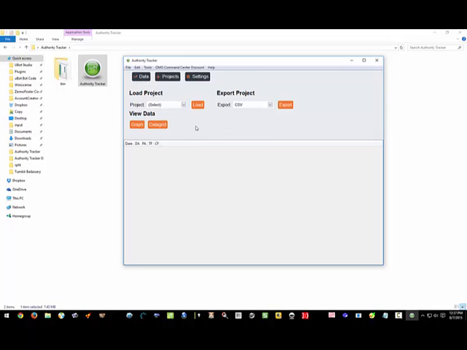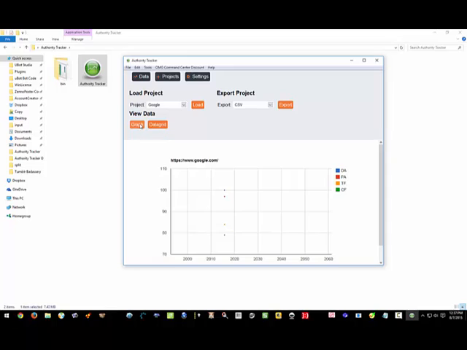When it's time to get data, so you've scheduled your task, it's ran, you're ready to look at some data. This is where all the magic happens. Okay, so you'll see in here that I've got some sample projects. I just ran this, so let's go ahead and load up the Google data. And you can see down here in the data grid that it ran today. Here's the DA, the PA, trust flow and citation flow. And also, we have a really cool feature. If you click the graph button, as this thing runs over time, this thing's going to start to fill out. So you'll see this start to fill out over here.